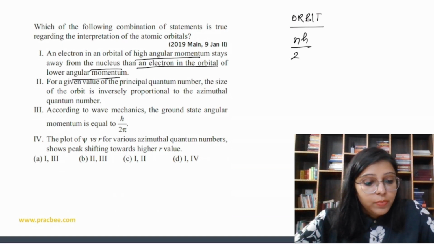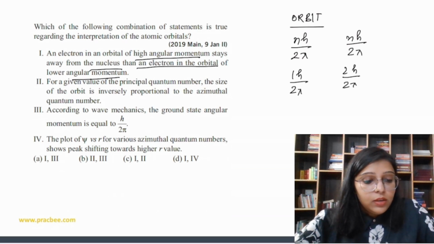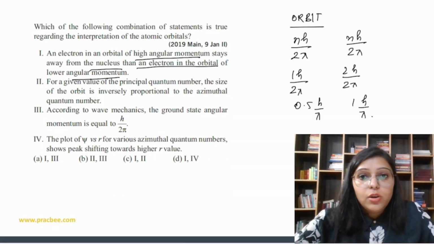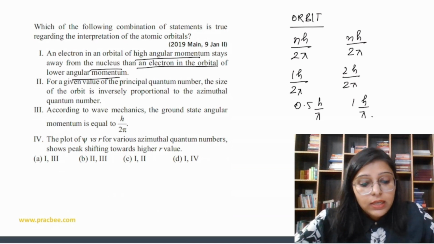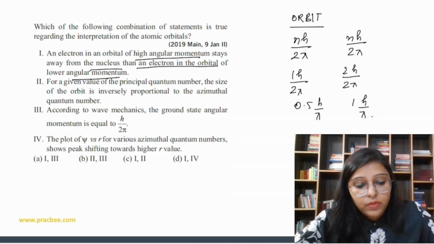So nh over 2 pi and here nh over 2 pi. So here we can say 1h over 2 pi and here we can say 2h over 2 pi. So here 0.5 h by pi and here 1 h by pi. So it means higher orbital is going to have higher angular momentum. Right. The question says an electron in an orbital of higher angular momentum stays away from the nucleus. True. Very true. So first statement is true.